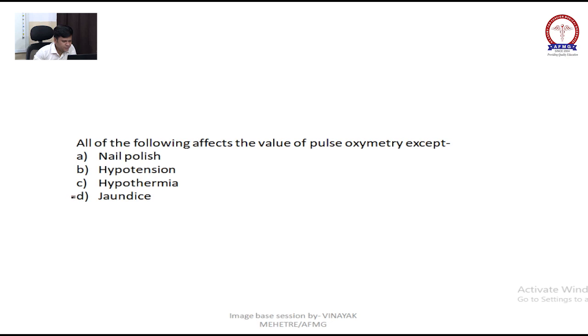The answer for this question is jaundice. Okay.